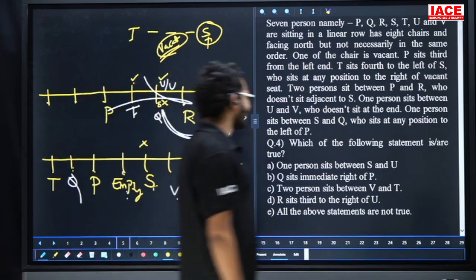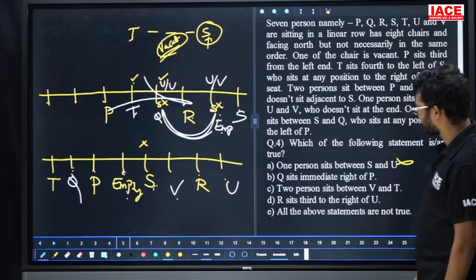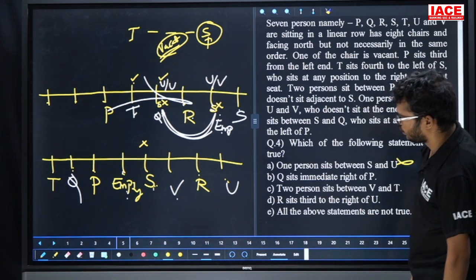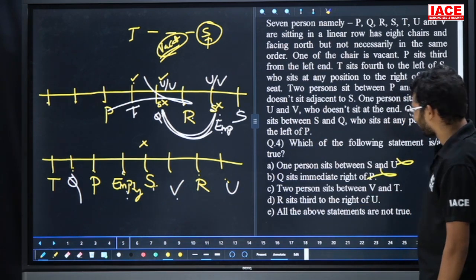Question number 4: which of the following statements is true? Take one person between S and U. Between S and U, one person? No, here we have 2 members. Next one: Q is immediate right of P. Q is immediate left of P, and here they mention immediate right. No chance. Next one: 2 persons between V and T.